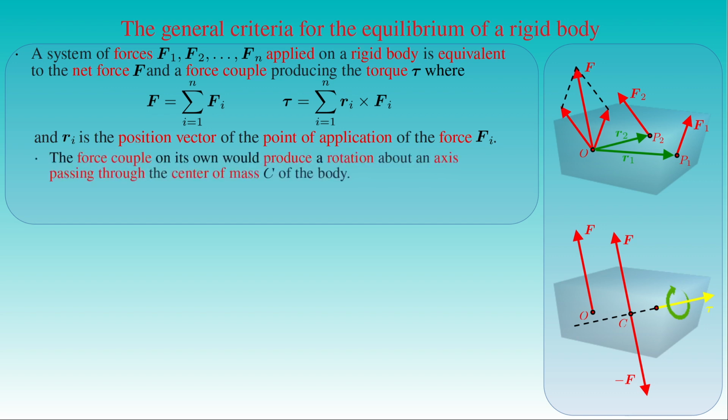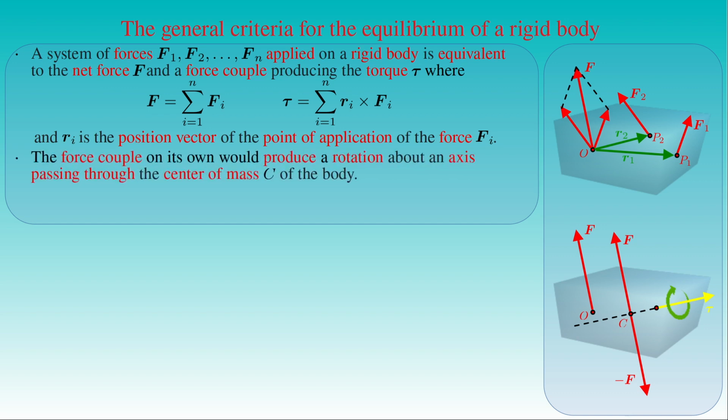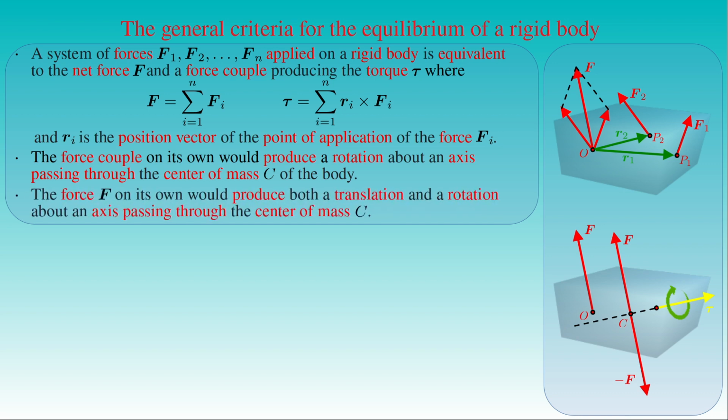Then the force couple on its own would produce a rotation about an axis passing through the center of mass C of the body, and the resultant force F on its own would produce both a translation and a rotation about an axis passing through the center of mass C. It follows from these statements that in equilibrium both the force F and the torque tau must be equal to 0.